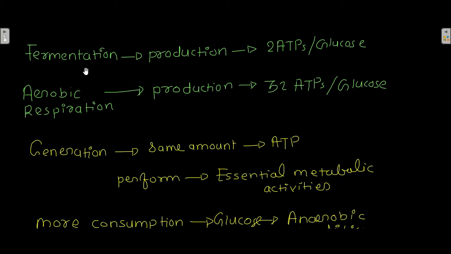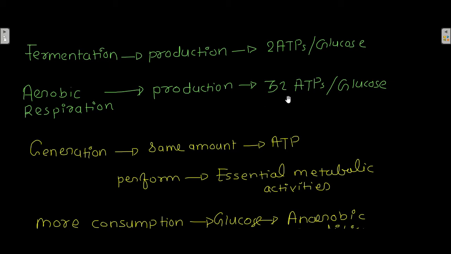But in fermentation you are getting only 2 ATP from one glucose molecule. That is the reason why you will end up using more glucose molecules to generate that particular amount of ATP. But in case of aerobic respiration, from one glucose molecule you are getting considerably more ATP.